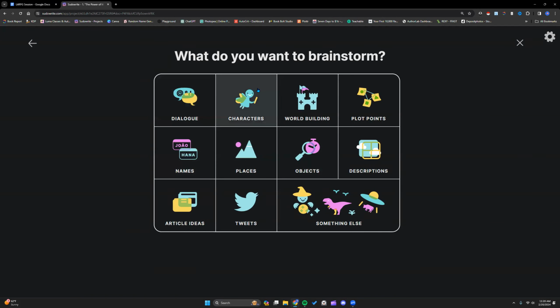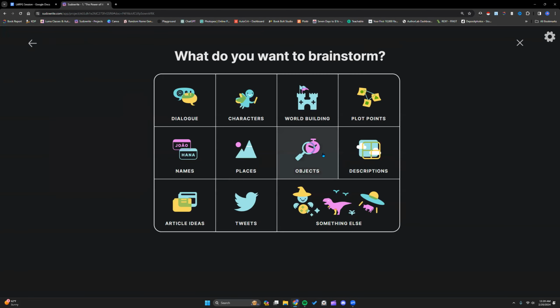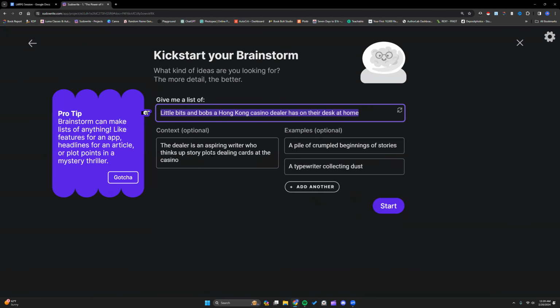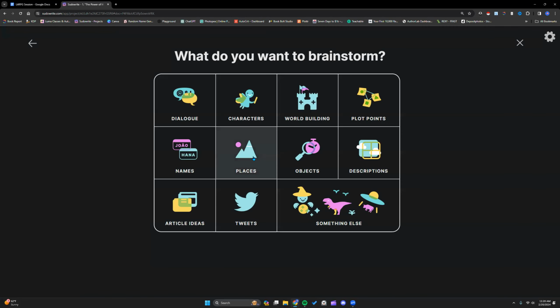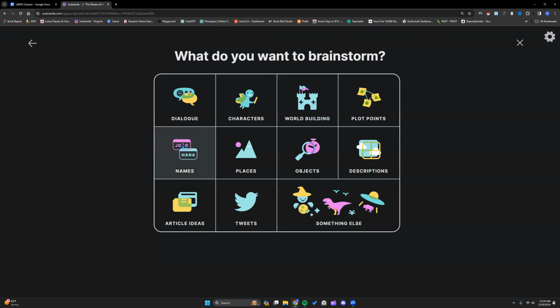So you see all of these boxes in Brainstorm. I'm going to click, and I just want you to recognize the format in each one. You see, give a list, context, examples. Click in the objects one: list, context, examples. All of these boxes, it doesn't matter which one you go into. They can all do the same thing. I can go into this character box and ask for objects or places, names, anything I want.